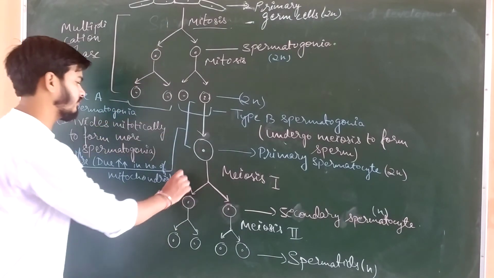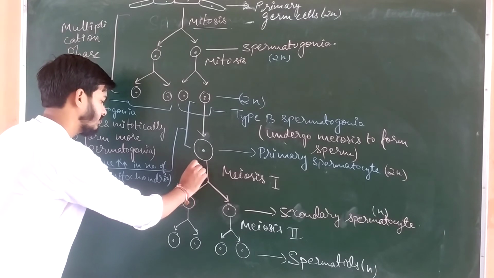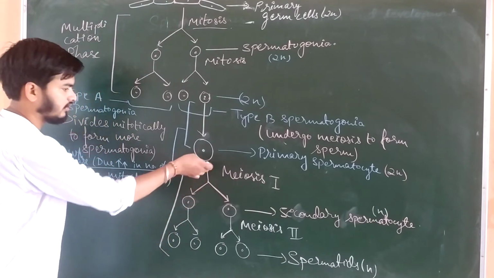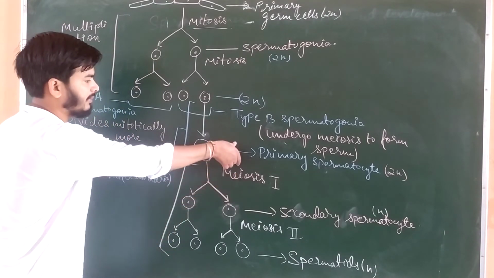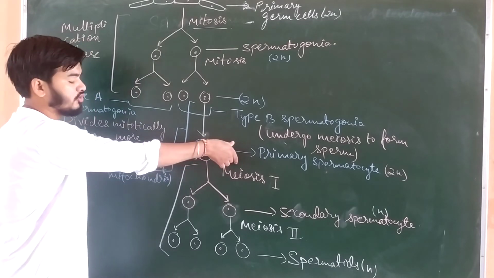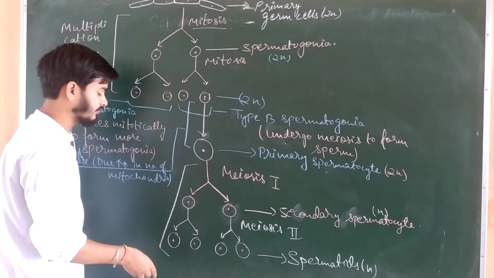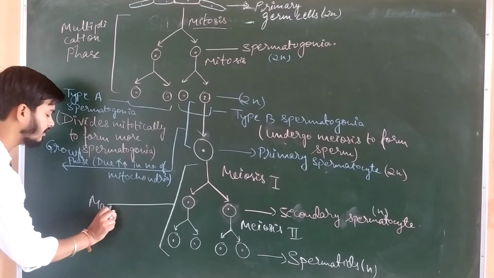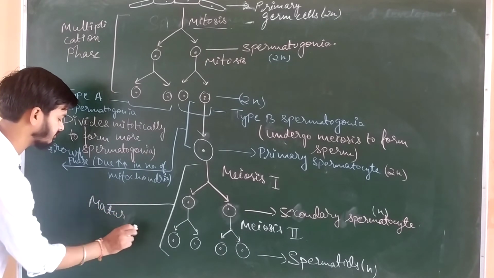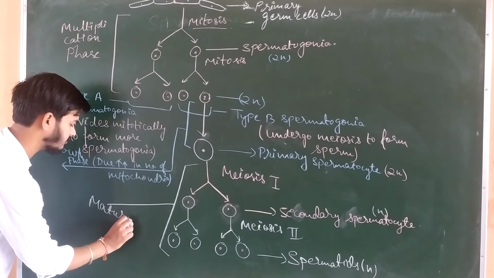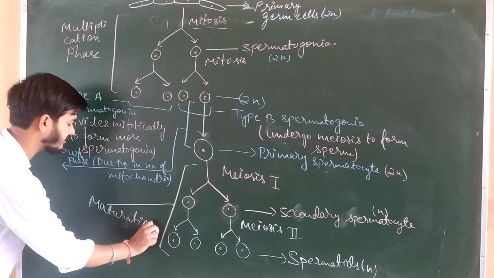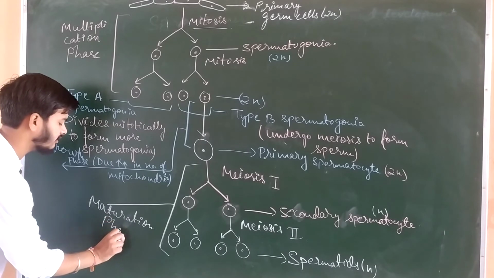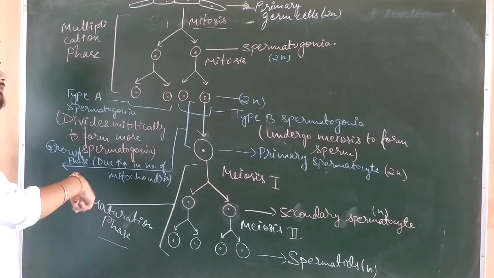This phase, when the primary spermatocyte undergoes meiosis first up to the formation of spermatids, is known as maturation phase. So this is the first step.